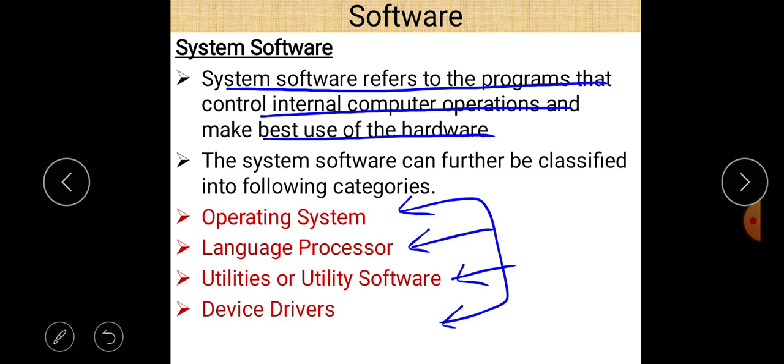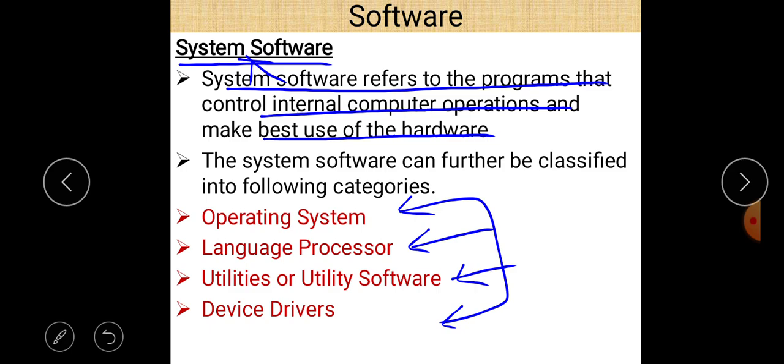So these are the different types of system software. That's why they are called system software. Here system means computers. We know that computer is a system. So these are the software designed for the computer for its proper run, for the best use of the hardware. And we know that operating system is one of the main or important system software.